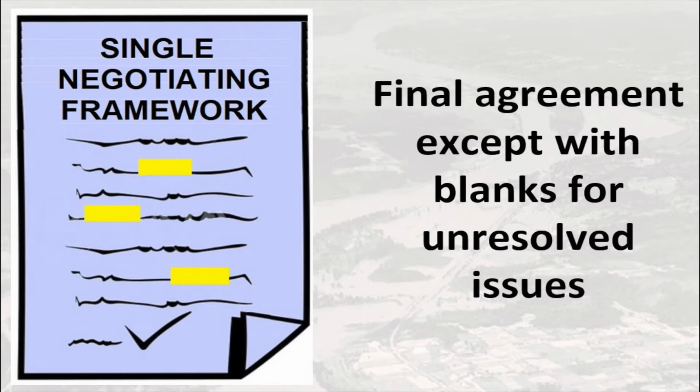collaborative discussions between all the parties. This document anticipates the parties negotiating all the issues together as a package. The single negotiating framework is essentially the final agreement, except for blanks that represent issues still to be negotiated. When the blanks are filled in with values negotiated for each issue, this document will become the final agreement to replace the existing Indus Waters Treaty.